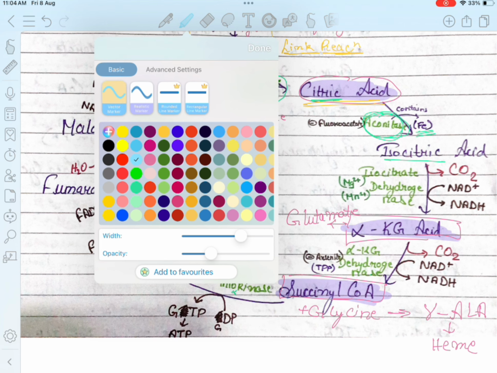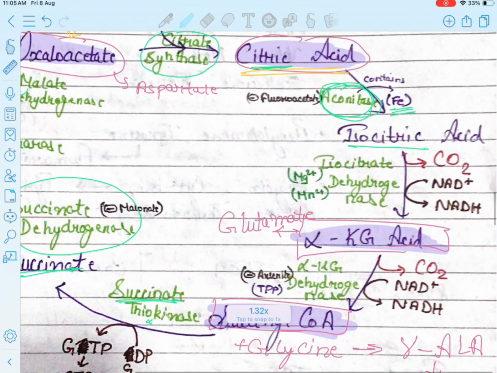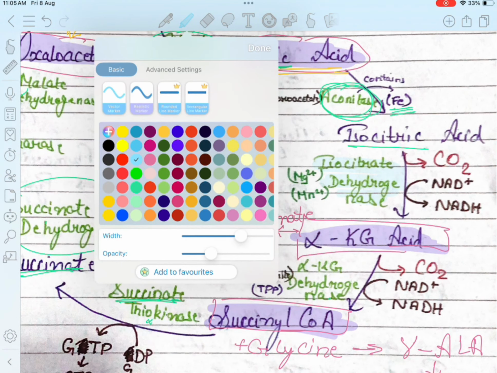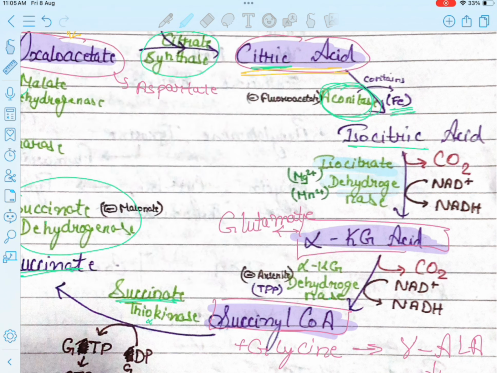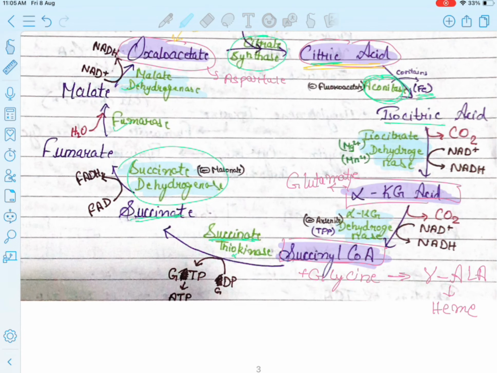Let me mark it for you. The dehydrogenases used are, firstly, the isocitrate dehydrogenase. Isocitrate dehydrogenase is being used. Alpha ketoglutarate dehydrogenase is being used. Succinate dehydrogenase is being used, and the malate dehydrogenase is being used.